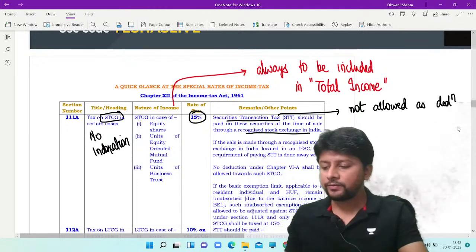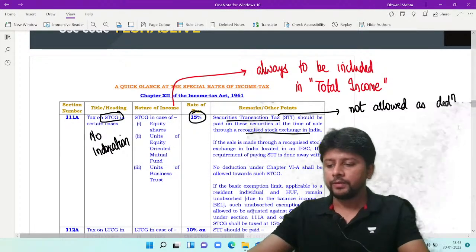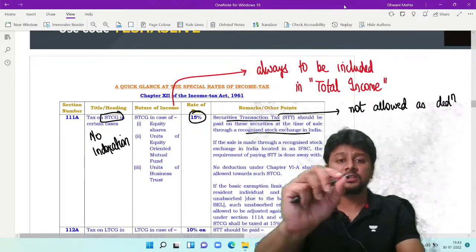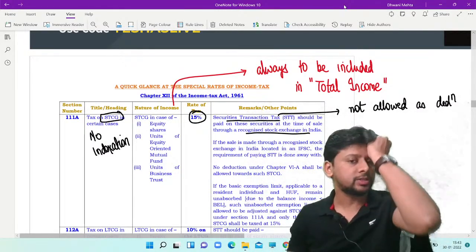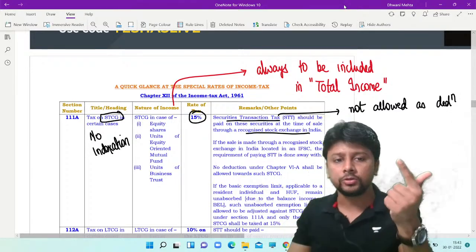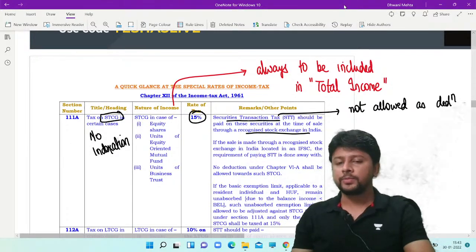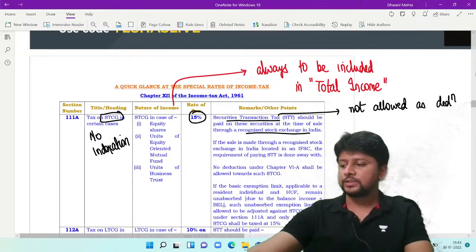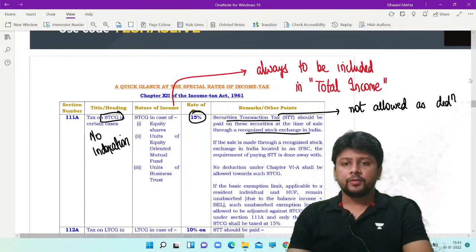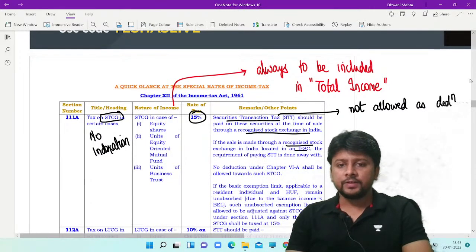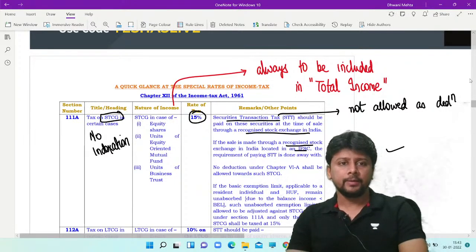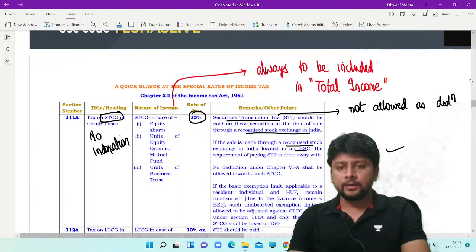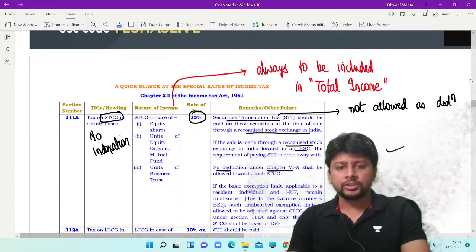On these three specific types of capital gains, short-term in nature, on equity shares, units of equity-oriented mutual fund, and units of business trust, 15% is the rate of tax. A small relaxation is given to promote the concept of IFSC: if your stock exchange is located in IFSC, you don't have to pay securities transaction tax, but still section 111A will definitely apply. Against this short-term capital gain, you cannot claim any deduction under chapter 6A.